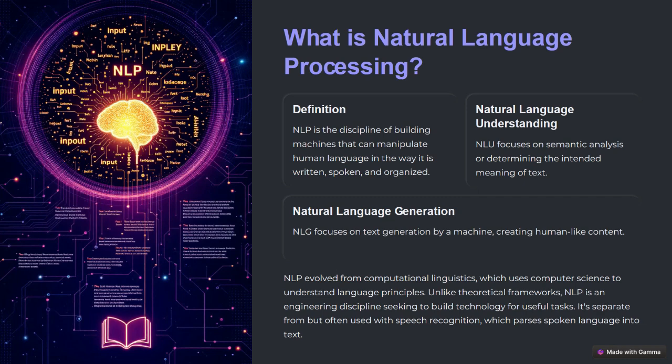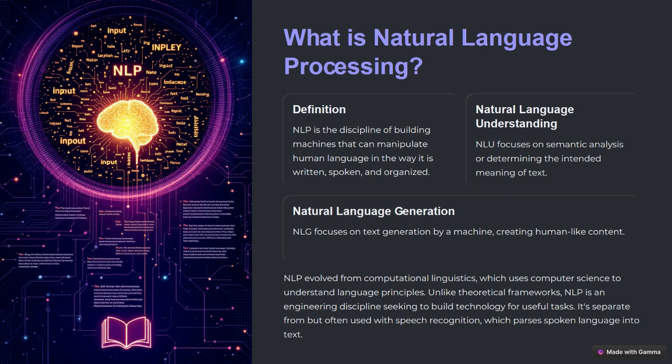Then it generates language in a way in which we speak, we write, and we organize. It is a domain used to generate human-like output. For example, if you ask a human about something, the human would give you the answer in a different format. So we are just trying to mimic that using machines and a discipline called NLP, natural language processing.